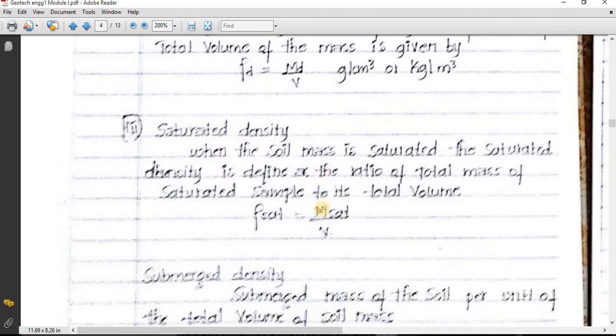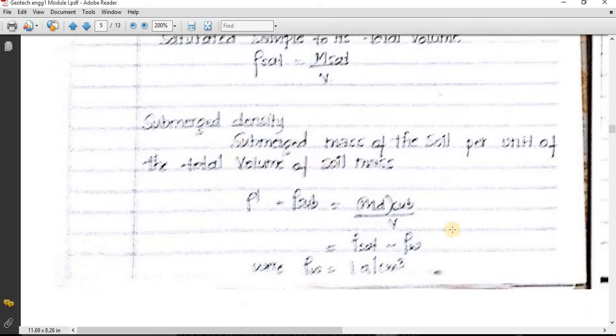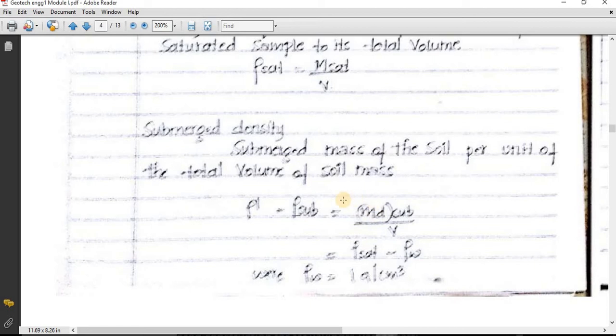Saturated density: when a soil mass is saturated, the saturated density is defined as a ratio of total mass of saturated sample to its total volume. Next, submerged density. When a soil gets submerged inside the water, the submerged density comes into picture. Submerged density means submerged mass of soil divided by total volume.